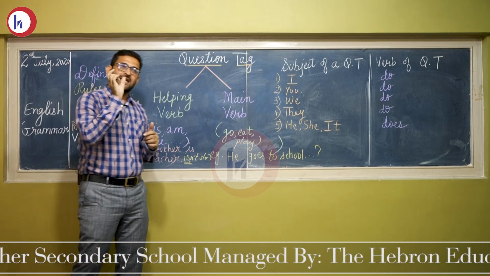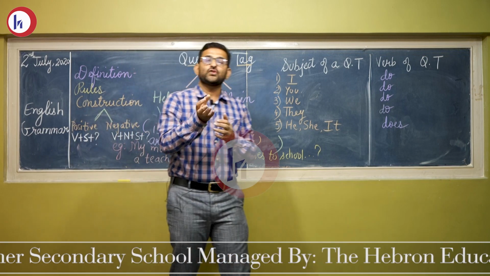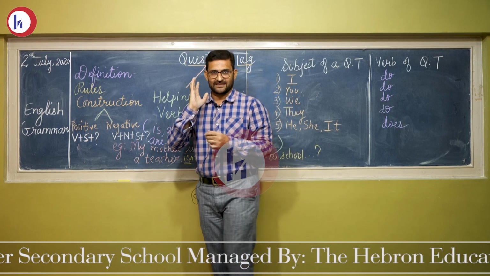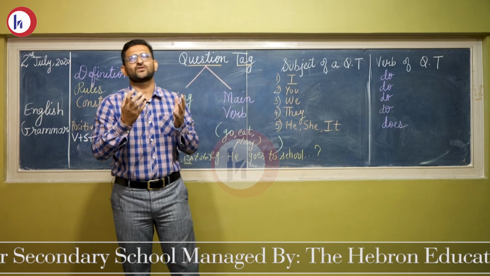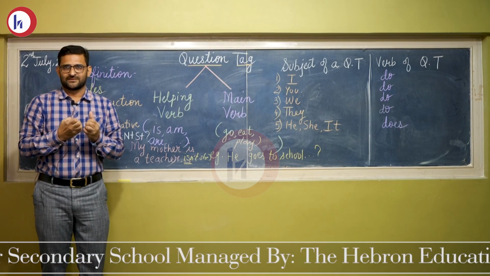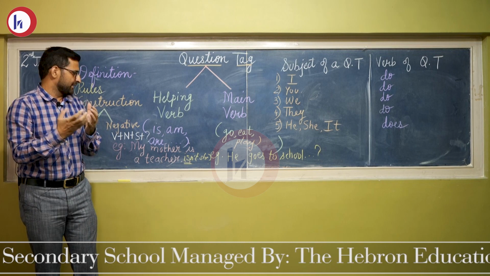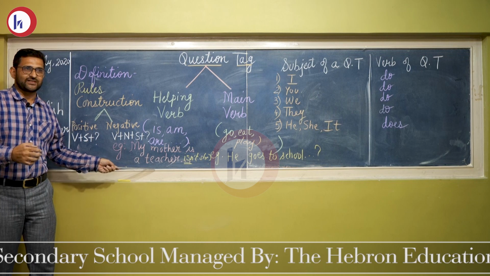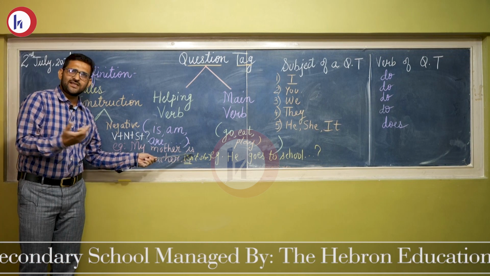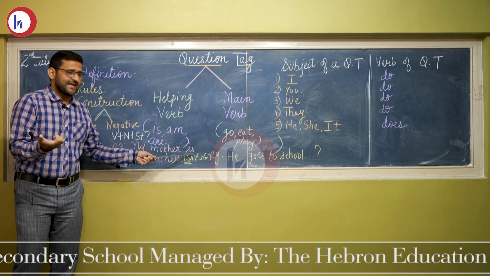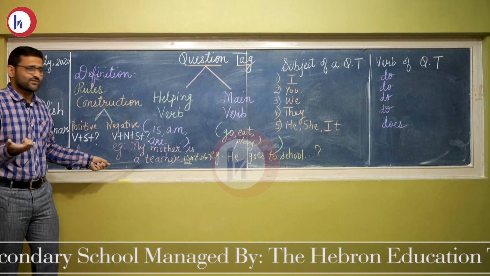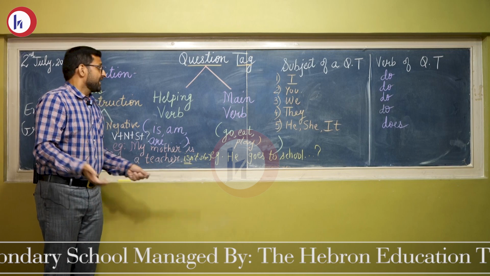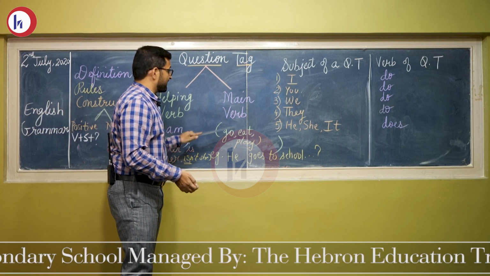So when we have a helping verb in a sentence, we have to use the same verb to form the question tag. It is very easy. You just have to pick out the verb, whether a helping verb is given or not. We can see in this sentence, my mother is a teacher. So here it is given. It is very easy. And the sentence is affirmative, so directly keep it as a negative. Got it?